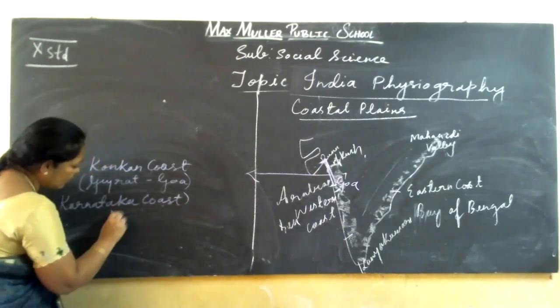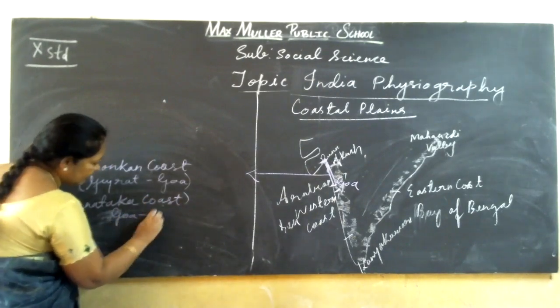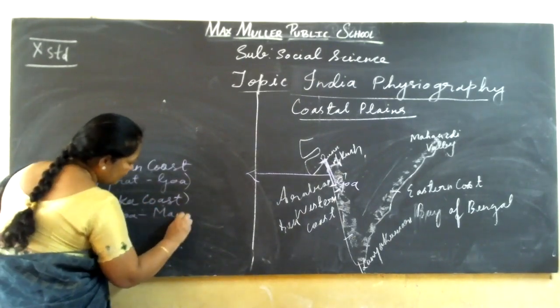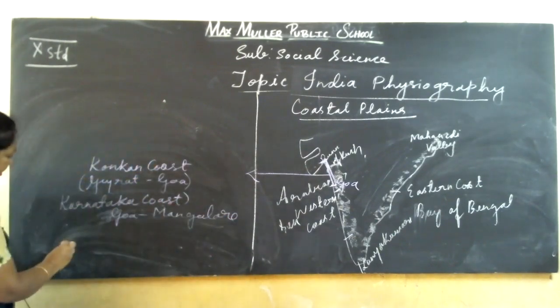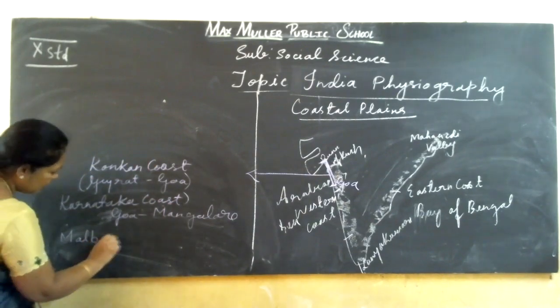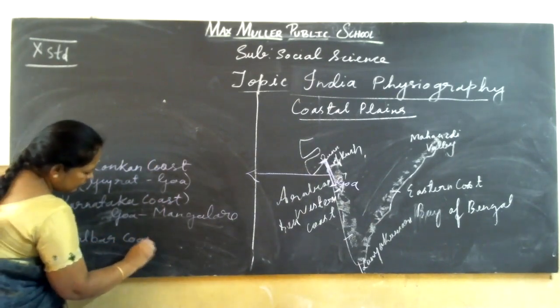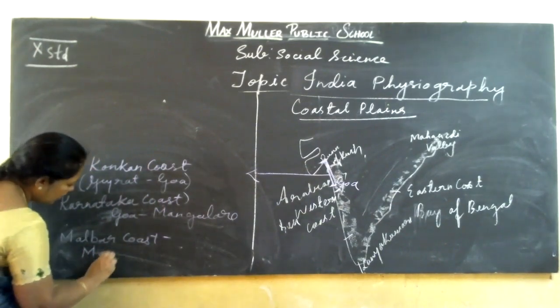And next is the Malabar coast, that is from Mangalore to Kanyakumari.